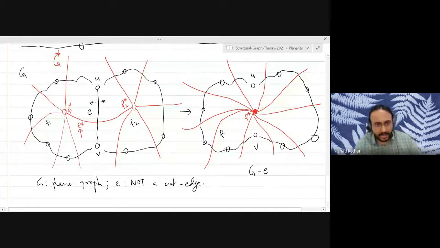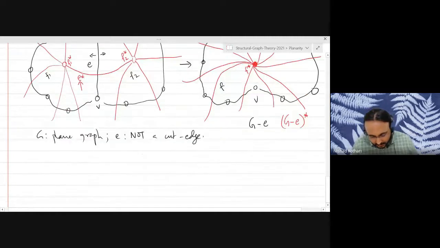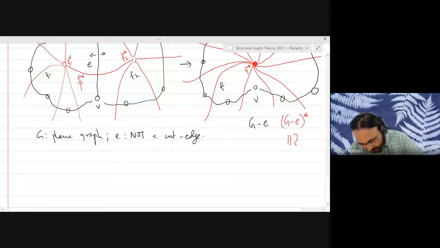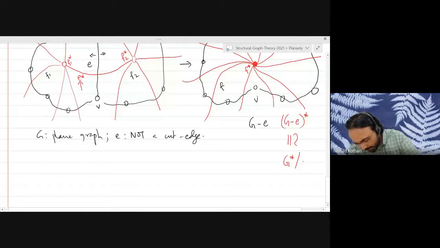If you contract E star in the dual G star, then you will get the dual that I have drawn on the right hand side. Okay, so the dual on the right hand side, the dual of G minus E, is basically isomorphic to the original dual, and then contracting the edge corresponding to E star.